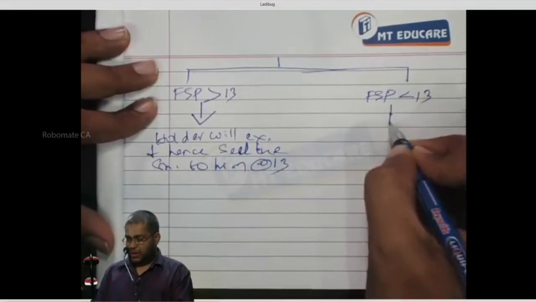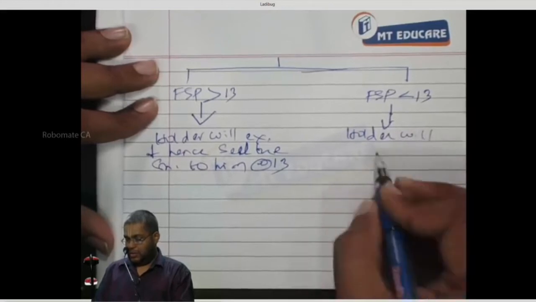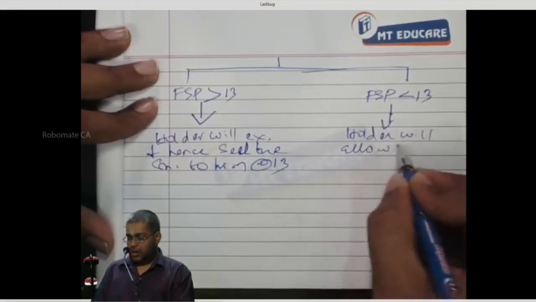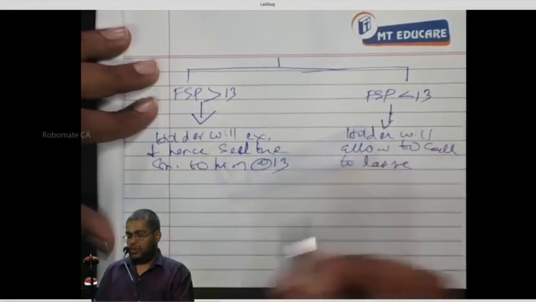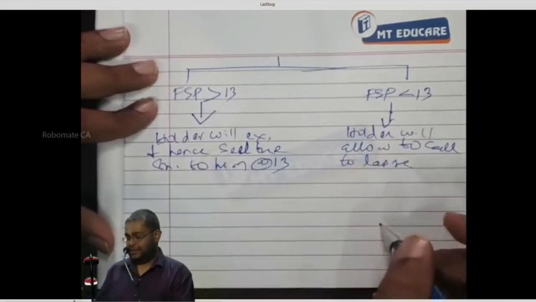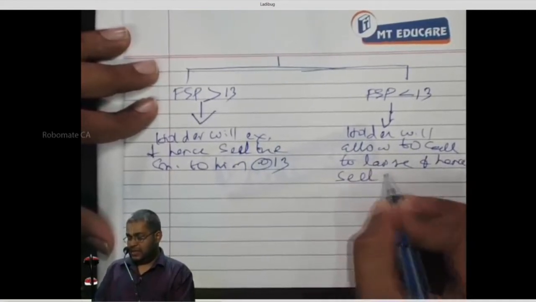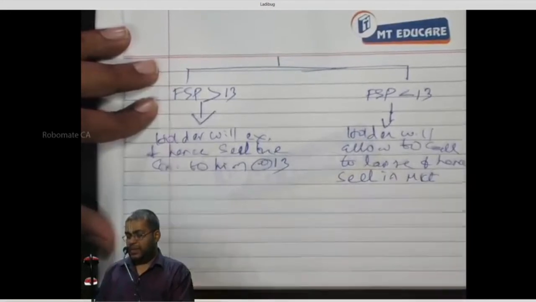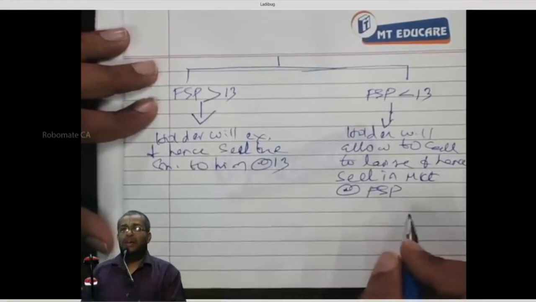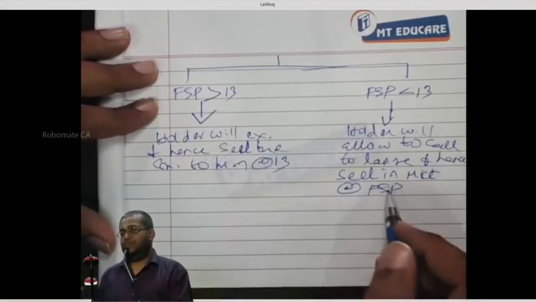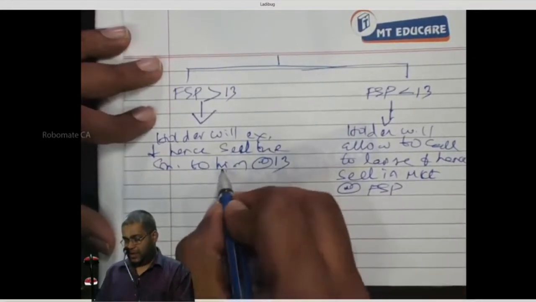FSP less than 13, what happens here? Holder will allow the call to lapse. And hence sell in the market at FSP. Hence sell in the market at FSP. Respond yes or no?